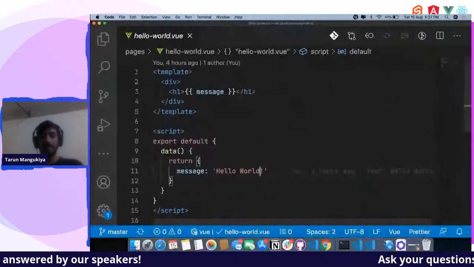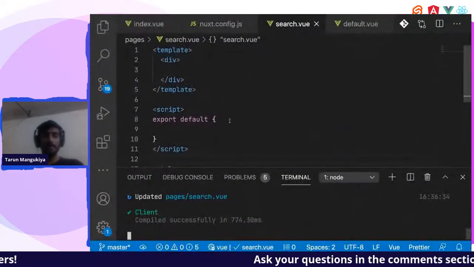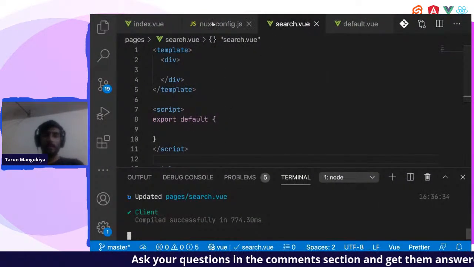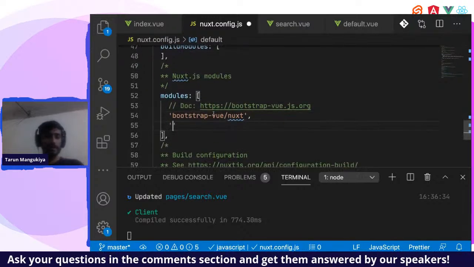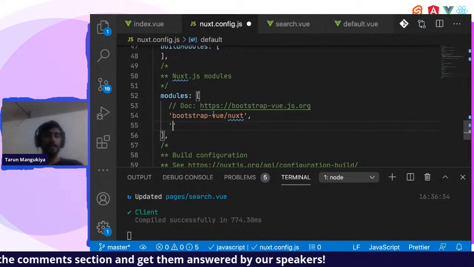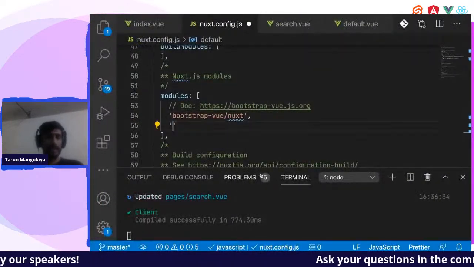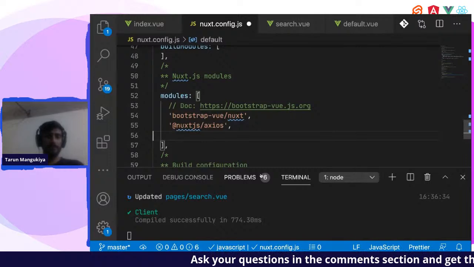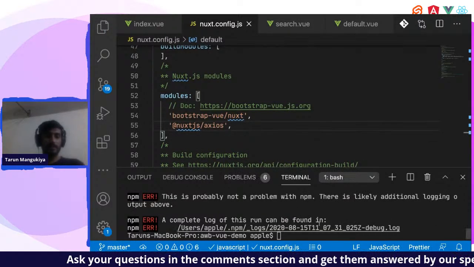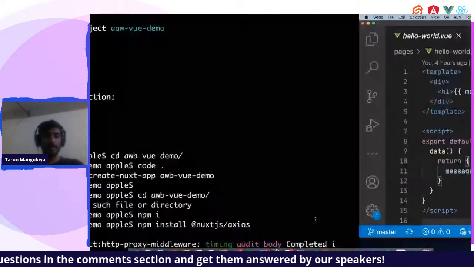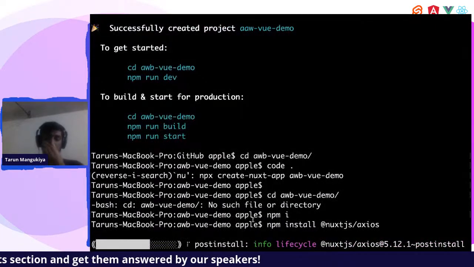Okay, minimal. Let's configure it to use globally across all the pages. So we'll have to add it to our modules. They have given the example over here, modules, and we'll add them. And yeah, it will throw an error because we do not have that module yet. It's being installed.